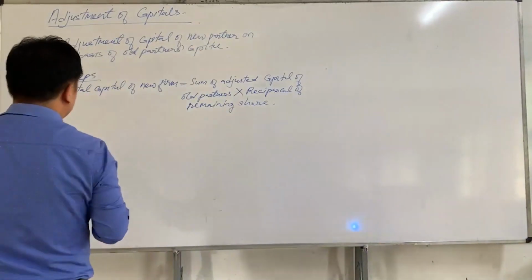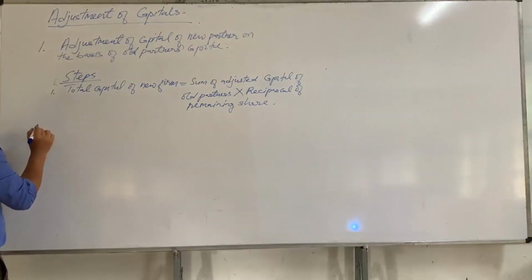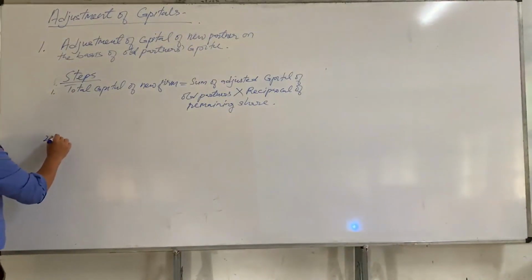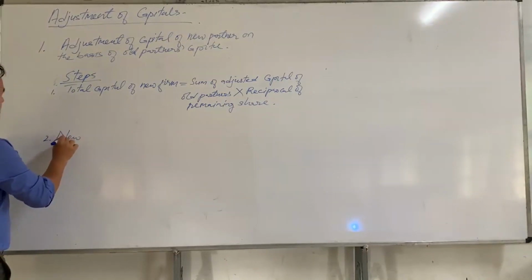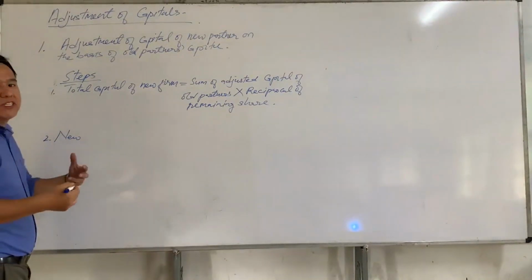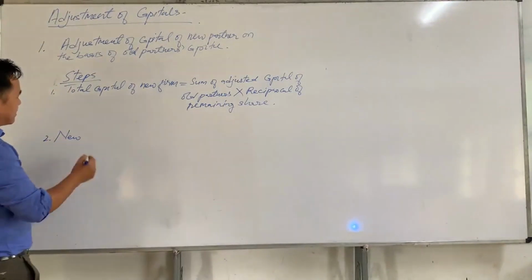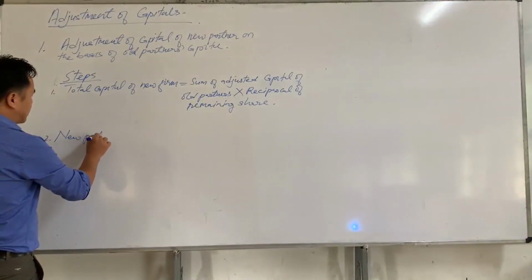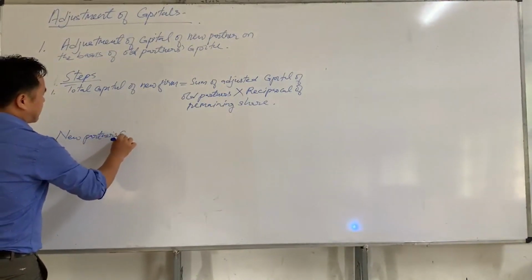Okay, now the second step is to find new partner's capital. Since new partner's capital is not given in the question, we need to find new partner's capital.